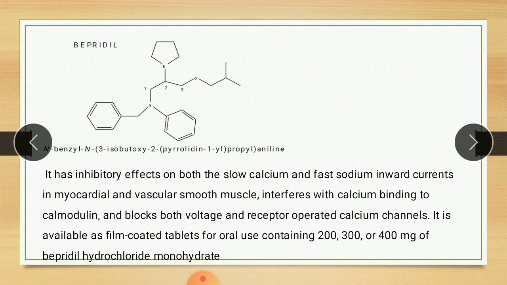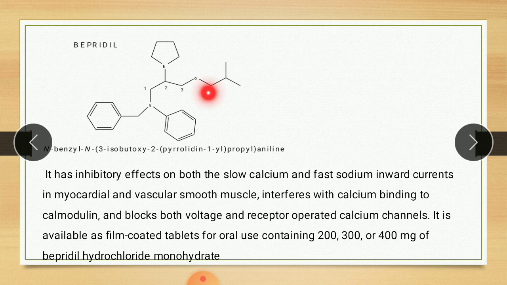Next drug is bepridil. So this is the structure of bepridil. First we see the IUPAC name, N-benzyl. Here on this N, this one is a benzyl group, phenyl with CH2, that is called benzyl.